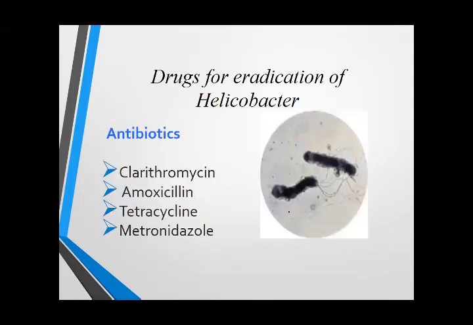Then we should know the antibiotics. Only 4 antibiotics can be used for the treatment of H. pylori, although we have thousands of antibiotics. We have a long list of antibiotics. Along with them, omeprazole, that is a proton pump inhibitor, is used. Okay? These antibiotics are specifically used, and you have to remember the name of these antibiotics.